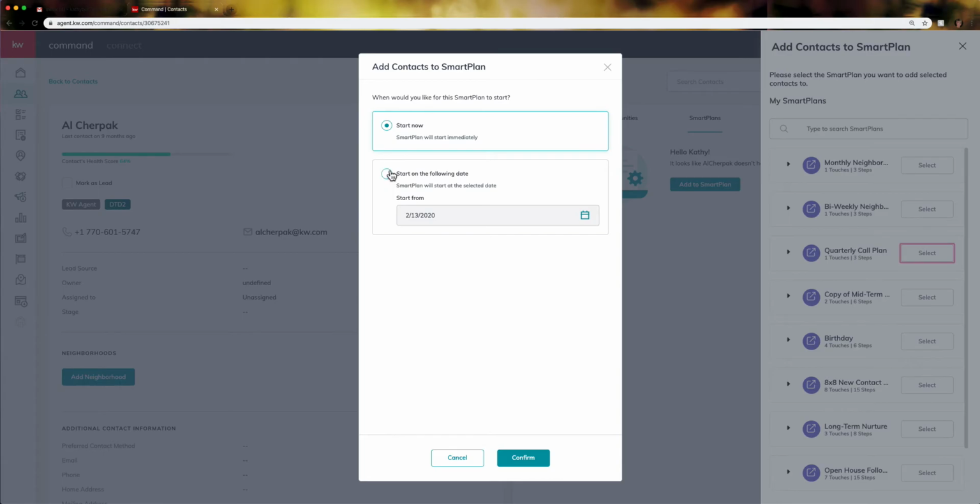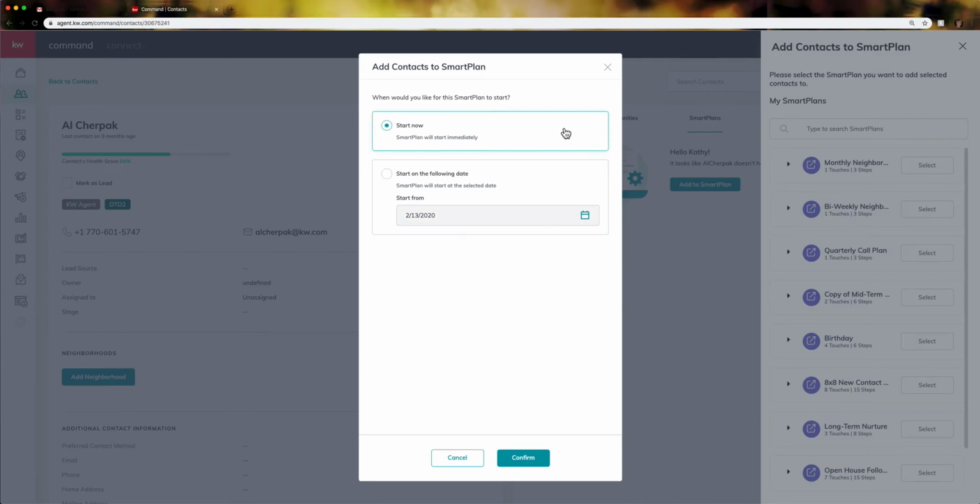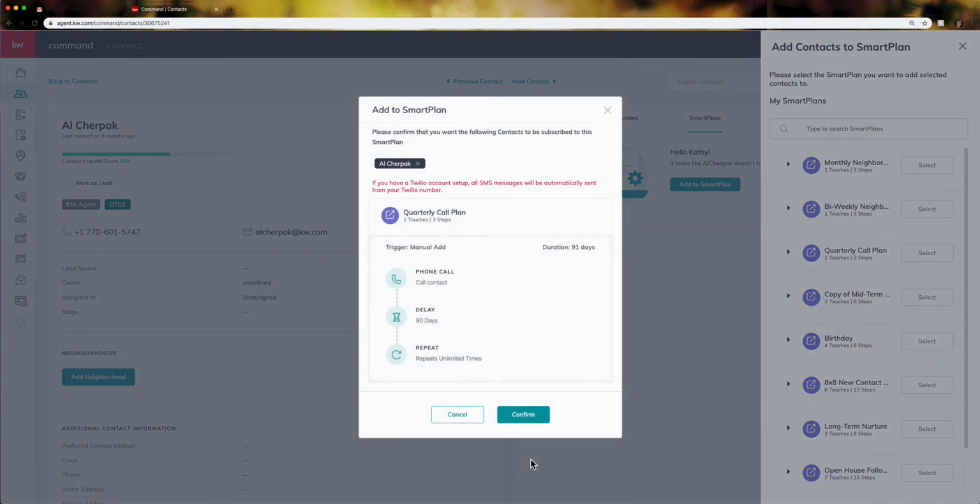You may want to start staggering when people actually start, so that you don't get all of your notifications on one day to call 150 people because you've added them all to Smart Plans on the same day. So you can add in a stagger, or you can have them start on a different date, which can actually be kind of nice.